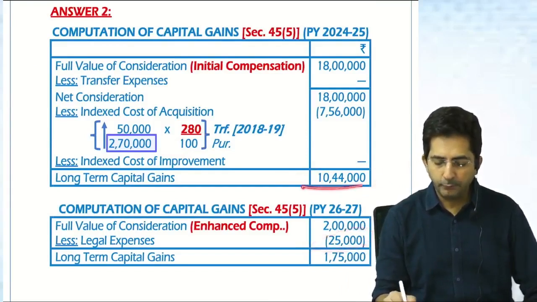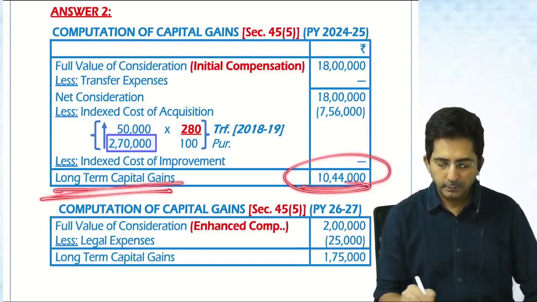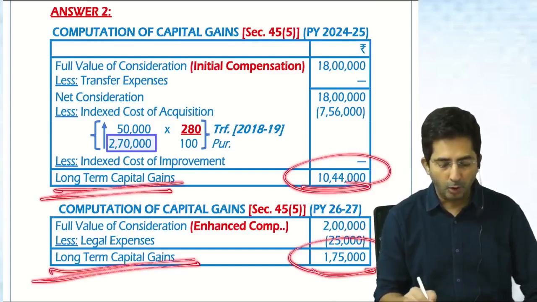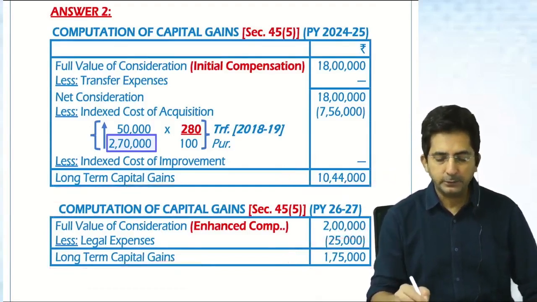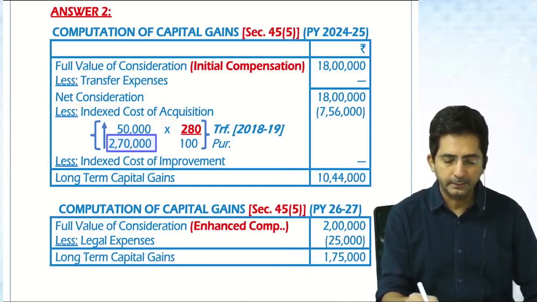And see, if the first working is long, the second working is also long. The nature of both the gain remains the same. And why is it long? Because we already decided. See here.